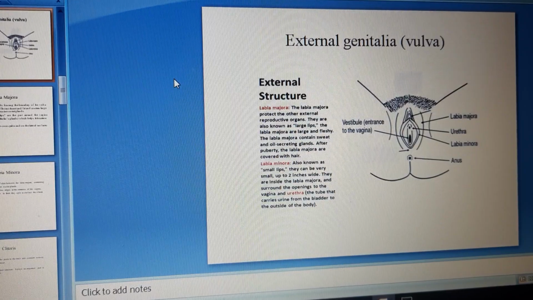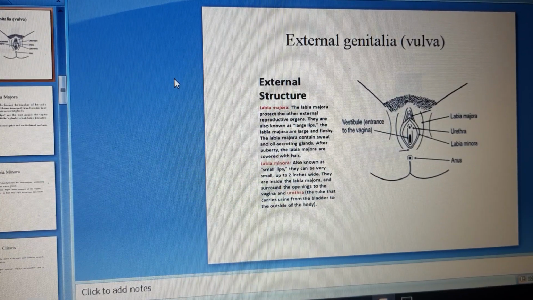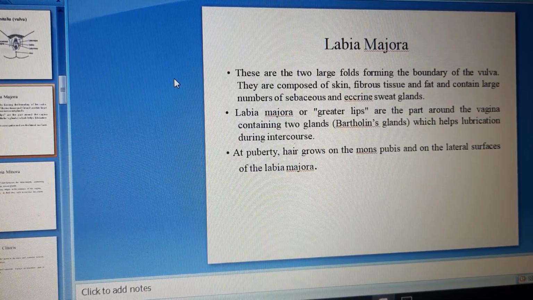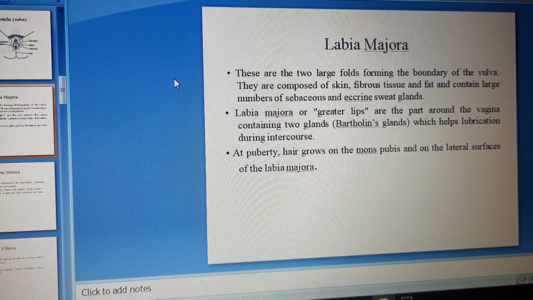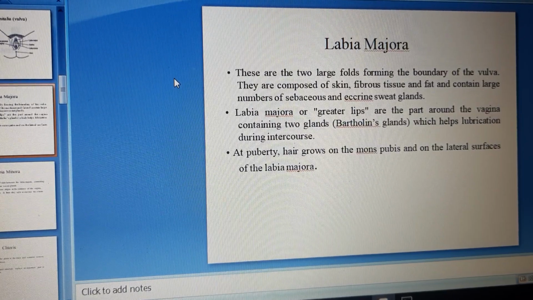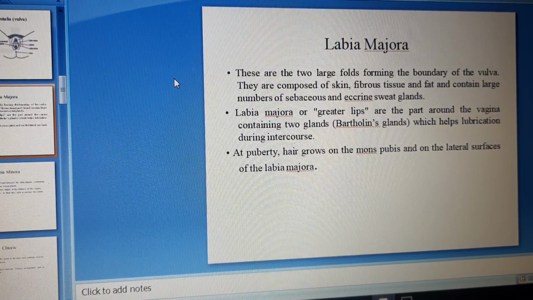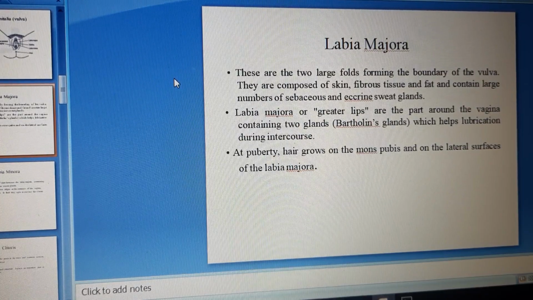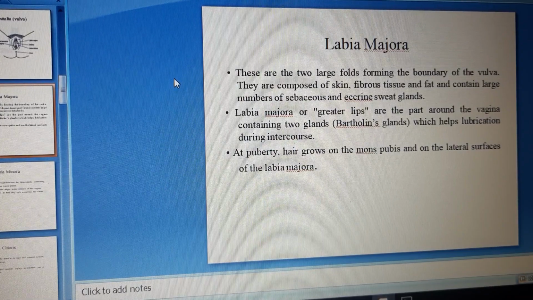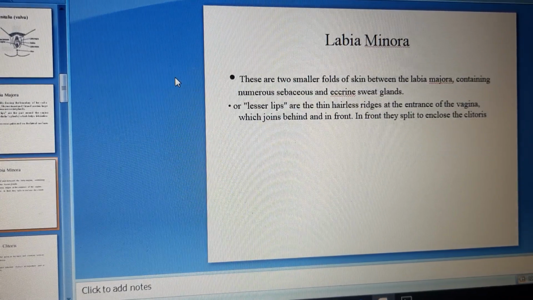External genital organ, vulva. It is described in terms of labia majora, labia minora, clitoris, vestibule and Bartholin glands. Labia majora and labia minora are the two folds of skin which cover the boundaries of the vulva. They are composed of skin, fibrous tissue and fat and contain a large number of sebaceous and sweat glands. Labia majora or greater lips are the part around the vagina containing two glands which help lubrication during intercourse. At puberty, hair grows on the mons pubis and on the lateral surface of the labia majora.